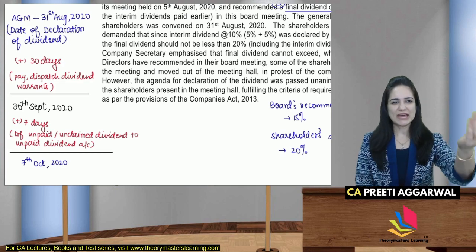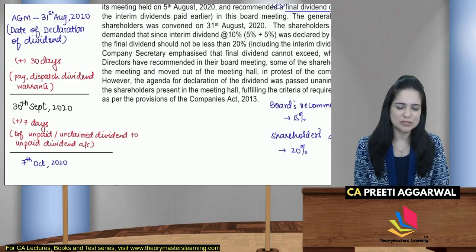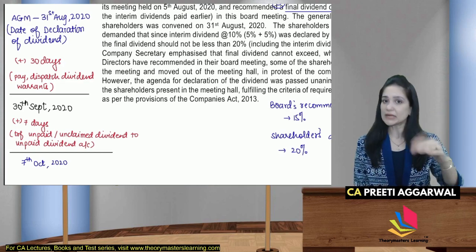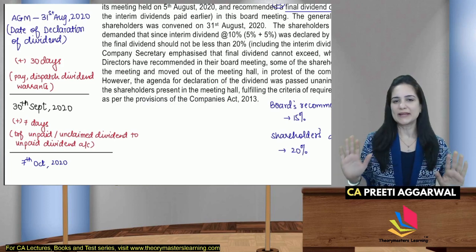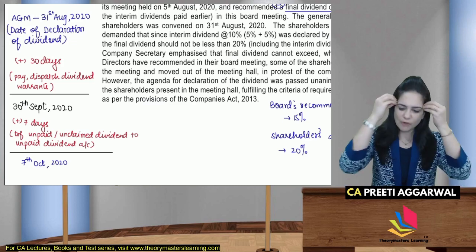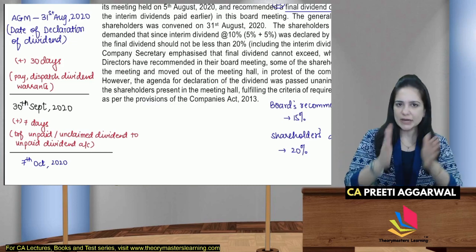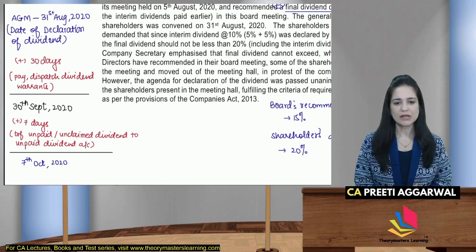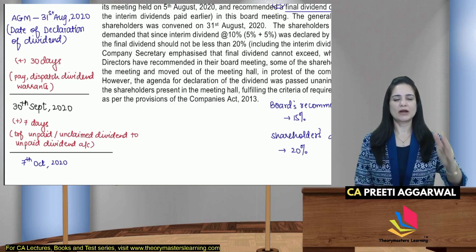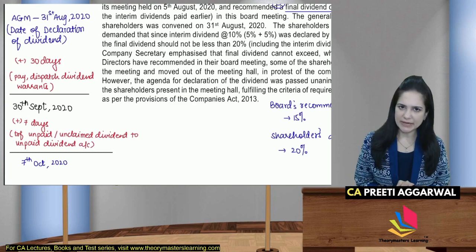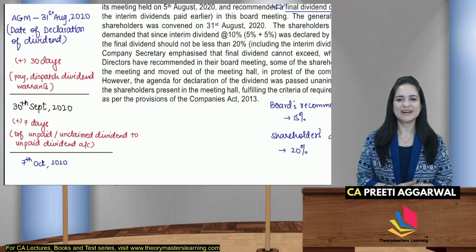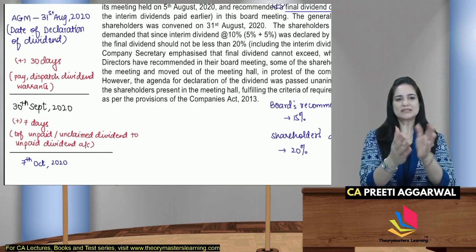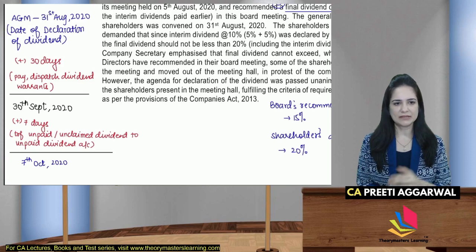Okay, so AGM on 31st of August plus 30 days, because we had studied that dividend when declared should be paid, or at least warrants should be dispatched within 30 days of declaration. So dividend should be paid and warrants should be dispatched within 30 days. It is okay if the warrants reach after 30 days, but at least it should be dispatched. So that is 30 days, and there is more information.